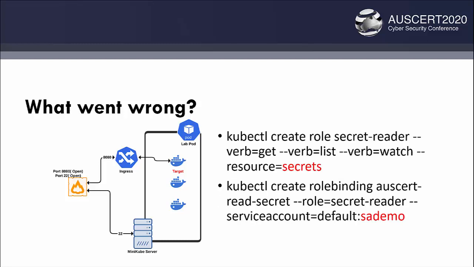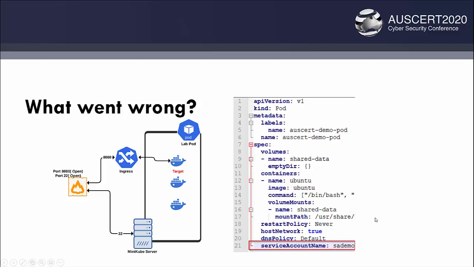These are the commands that I used to create this vulnerable setup. The first one here creates a role that has the ability to read the secrets, and the second one creates a role binding which effectively applies that role to a certain account, which is the SA demo service account. And here is the YAML configuration of the pod. We can see that it runs under the service account SA demo, which has that role.